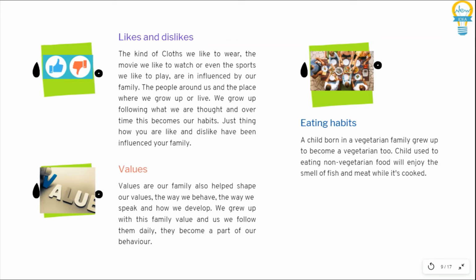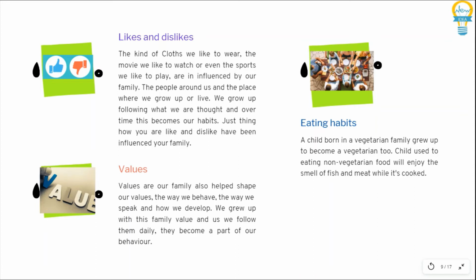Values. Our family also helps shape our values, the way we behave, the way we speak, and how we develop. We grow up with family values, and as we follow them daily, they become part of our behavior.